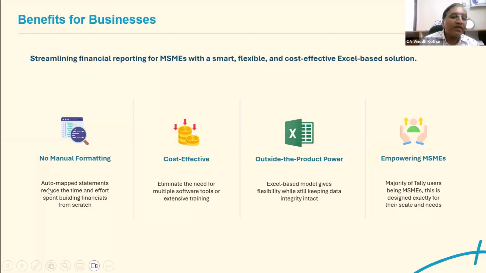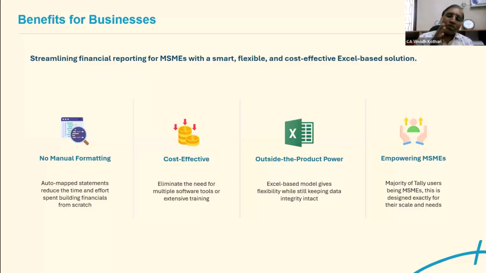Whatever mapping is done from Tally is mapped to Excel, you map the data, and then it is mapped to the financial statement and the schedules automatically. The only manual work you need to do is classify the mapping.